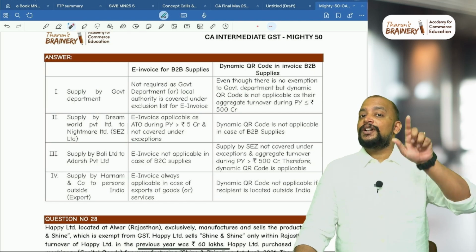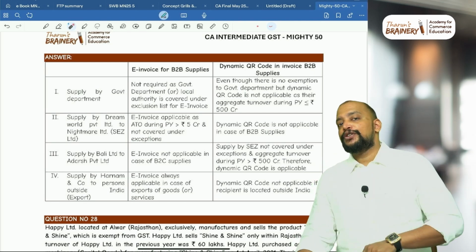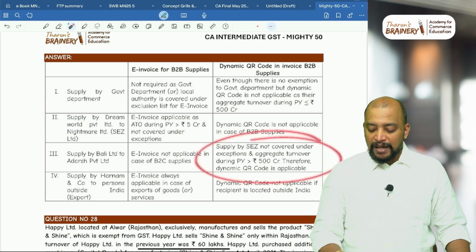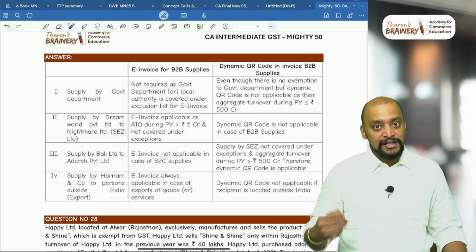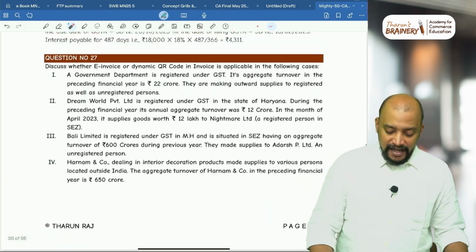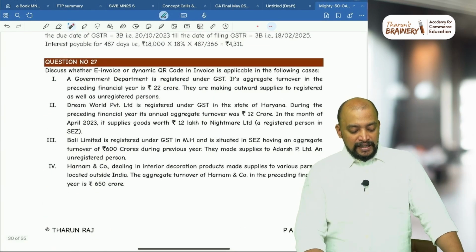So the exception is only for e-invoice, not for dynamic QR code. For dynamic QR code, SEZ unit is not there. So supply by SEZ is not covered under the exceptions, and as aggregate turnover exceeds 500 crores, therefore dynamic QR code is applicable. Then next one.